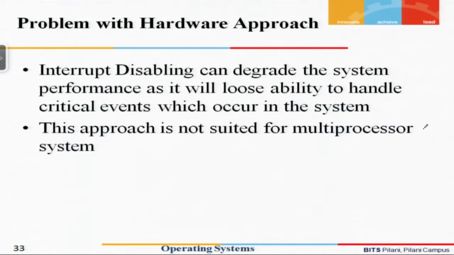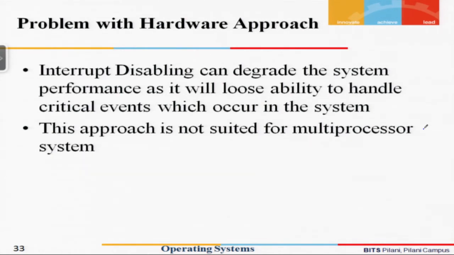For example, let us say that the real-time clock inside a machine is maintained with the help of some kind of interrupt. So in case we disable the interrupt, then our second counter, millisecond counter or minute counter is not going to be incremented because the interrupt would not occur. The interrupt is completely disabled, so my real-time clock can completely go wrong. That is one kind of problem we can easily see that can occur.